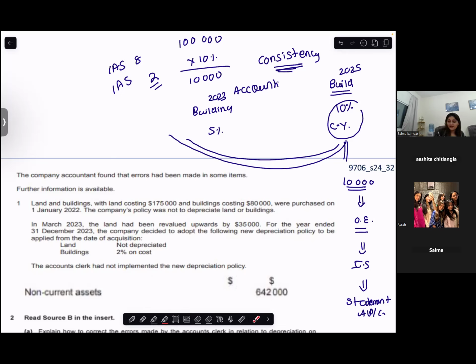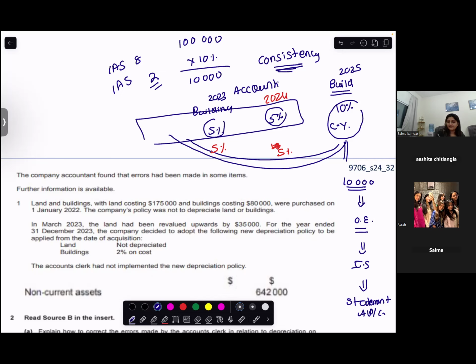Now you want to give effect of depreciation from retrospective effect. If I say you want to give effect of this depreciation from retrospective effect, that means 2023 should also be depreciated at 10%. 2024 should also be depreciated at 10%. 2025 you're changing the policy, so it is already 10%. And initially you were depreciating it at how many percent? 5%. Right. So this was already happening.